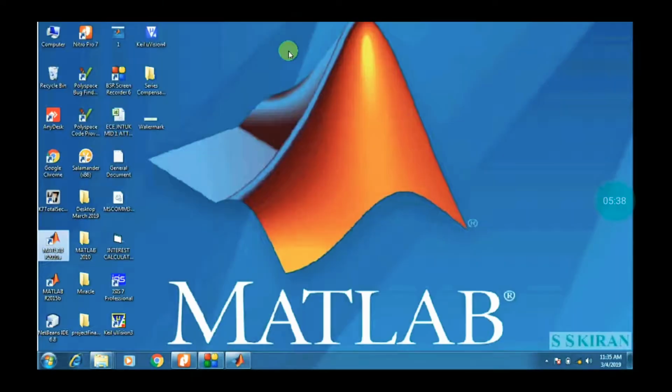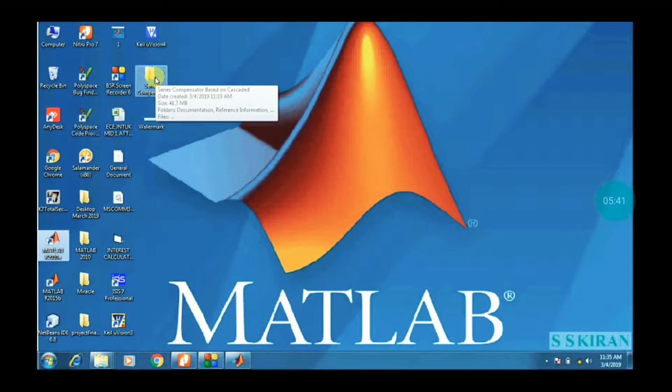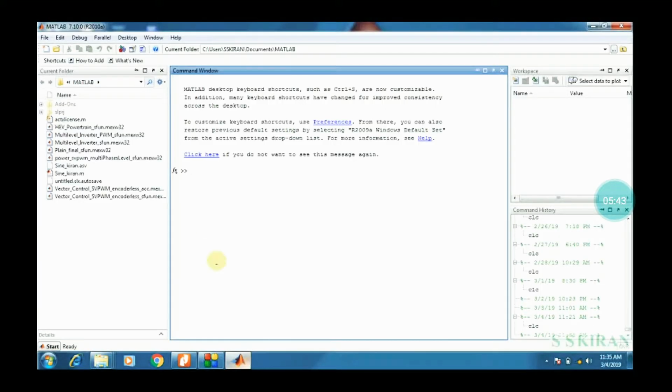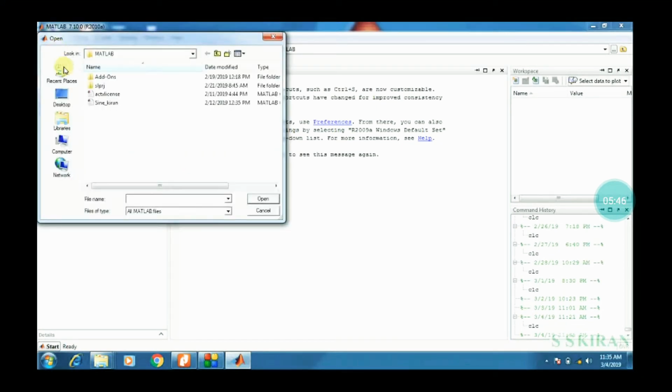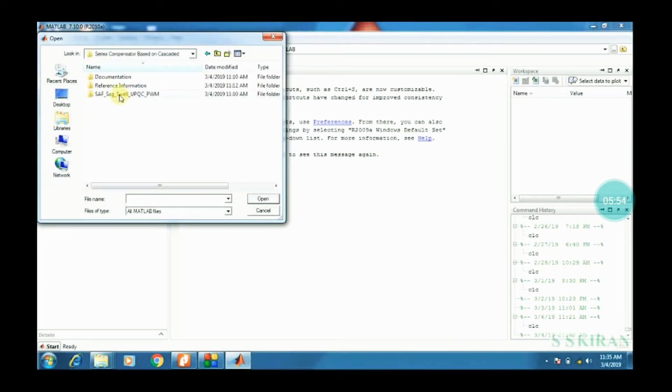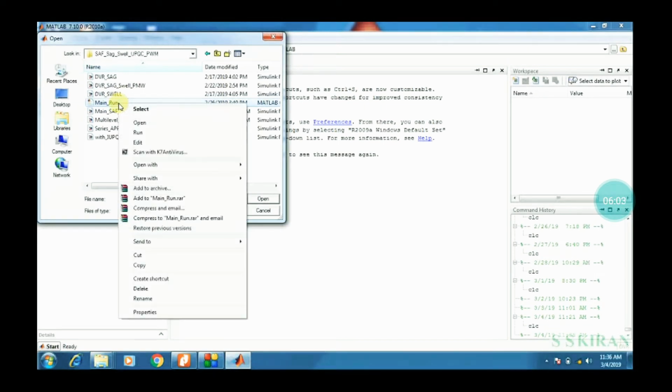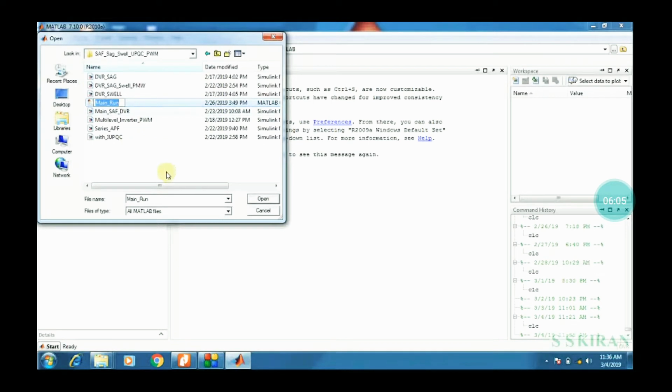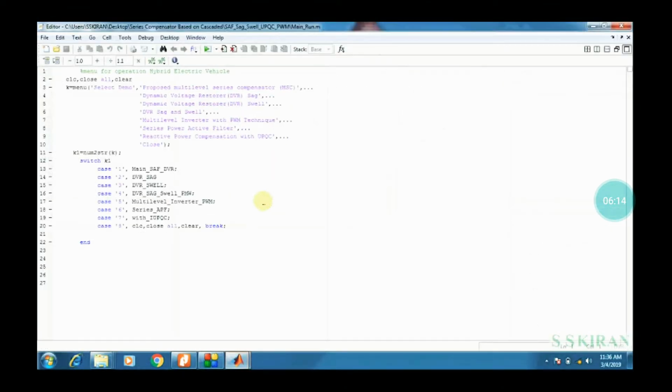Now I will explain how to open this file. See this on the desktop: I have placed the total file called series compensated file. Just click the open button, and click the desktop. Observe series compensated based on cascaded. Then click the sag CFE sag cell. In that you have to click main, then the main button, then click open. Then some small code will open. Click the open button. After that, observe here, I have written some code.